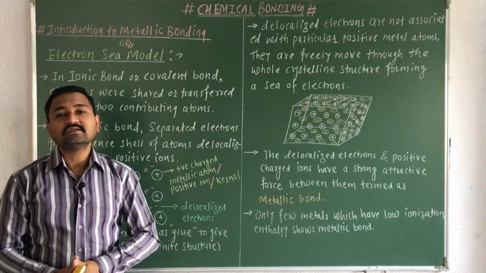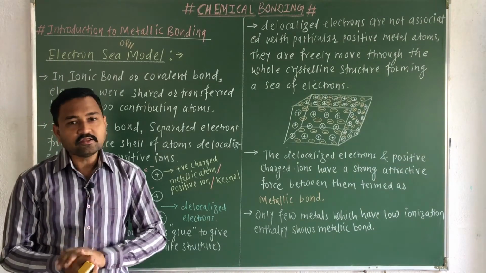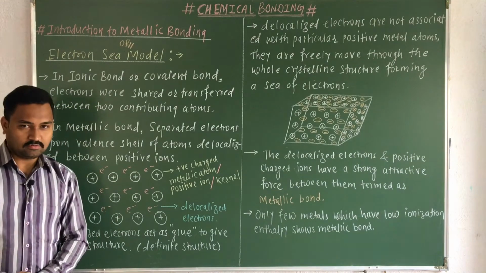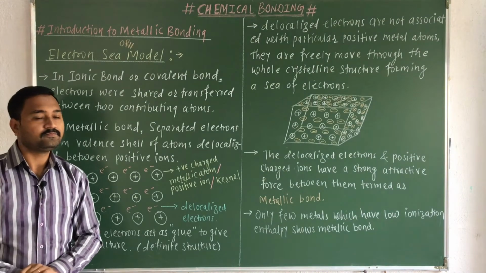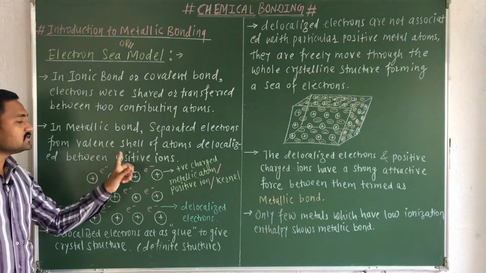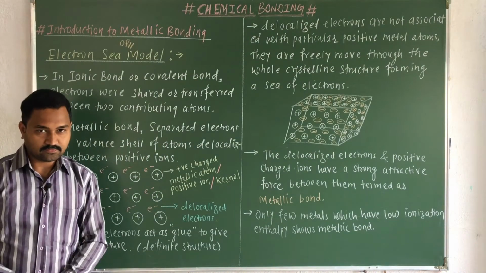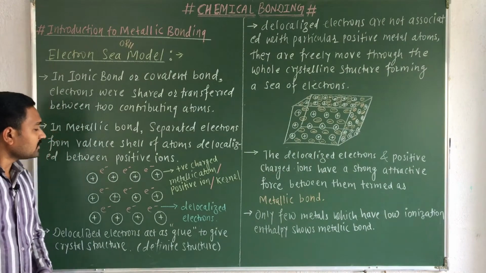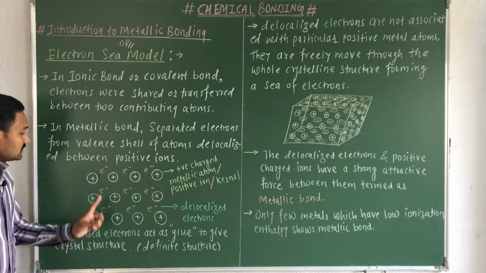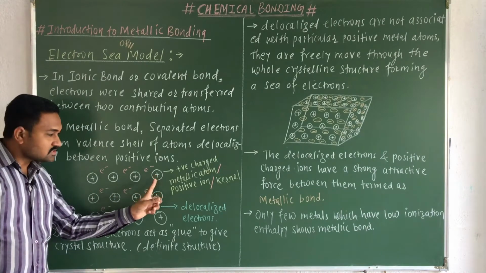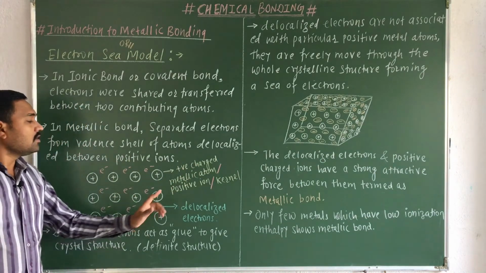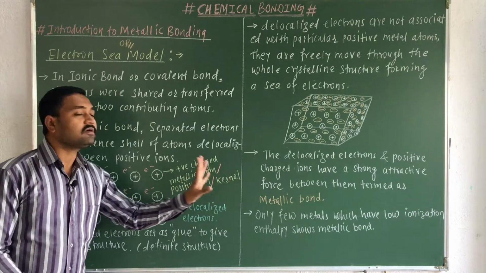Now if I consider the metallic bonding, generally in metallic bonding the separated electrons from the metal atom, from its valence electrons, are delocalized between the positive ions. This is my point, but remember the structure that I have drawn on this board. These are the positive ions, also known as metallic positive atoms or kernels.